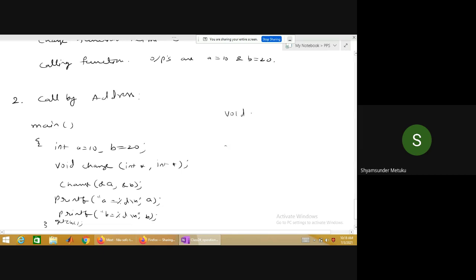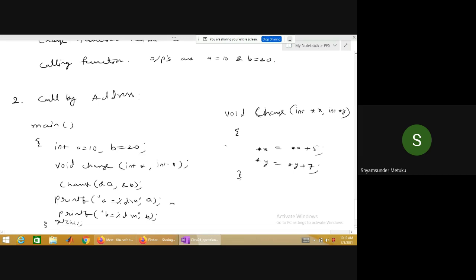Void change. The formal parameters are no more values, they should be pointers because I'm sending the addresses: int star x, int star y. Then I'm changing star x is equal to star x plus 5, star y is equal to star y plus 7.